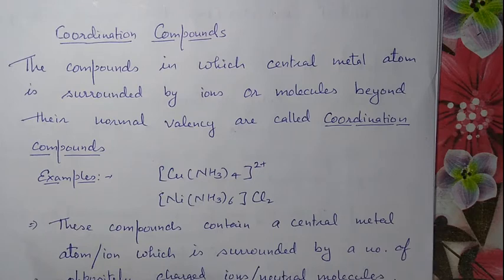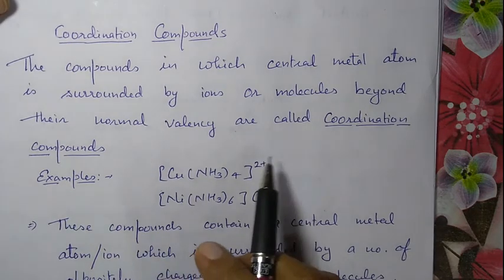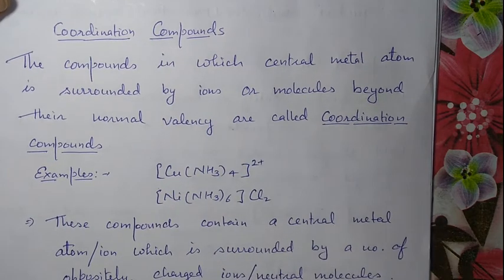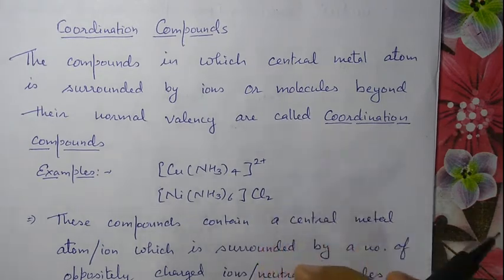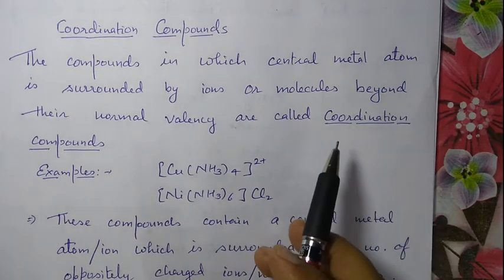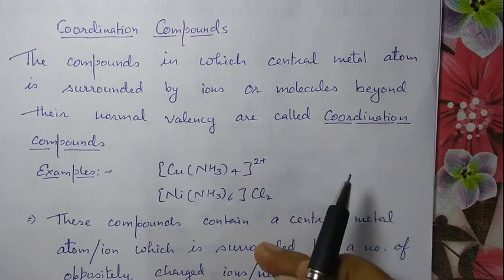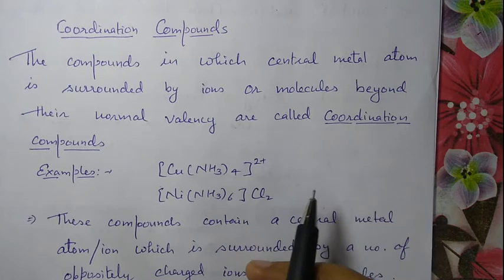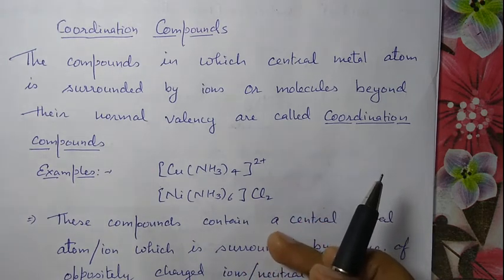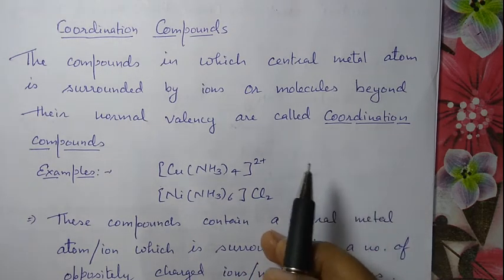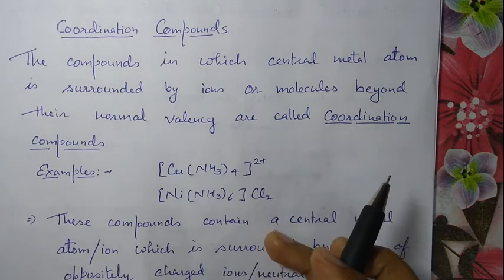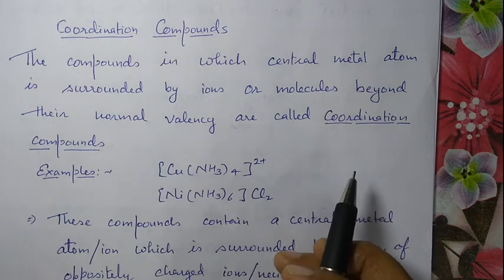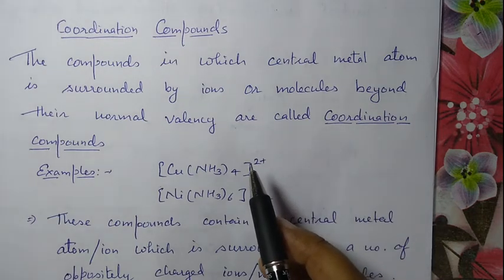Okay. What is the difference between double salt and coordination compound? A double salt can also be formed by two stable compounds, just like Mohr salt or other salts. But they lose their identity when dissolved in water or solvent and exist only in solid state.